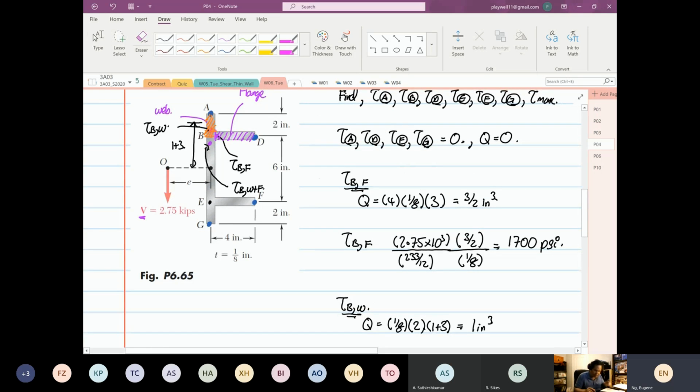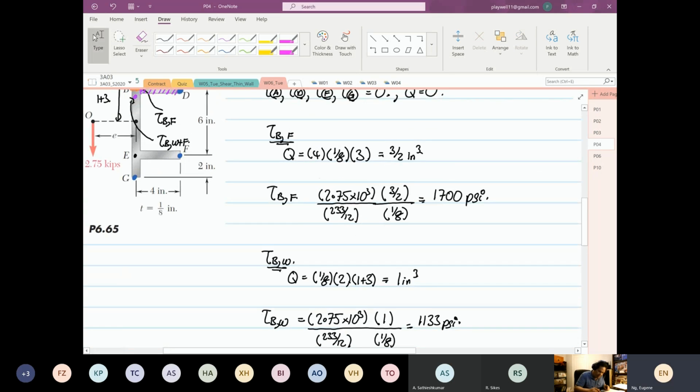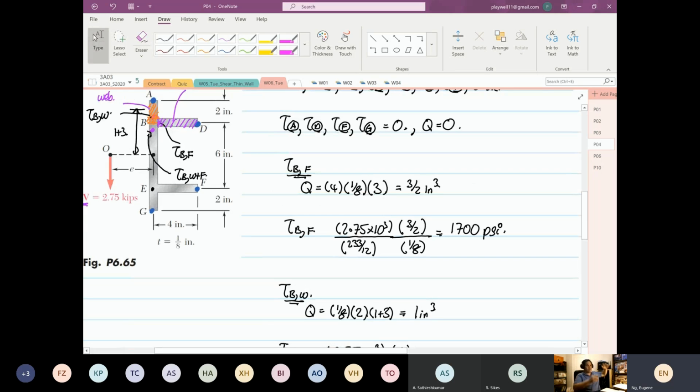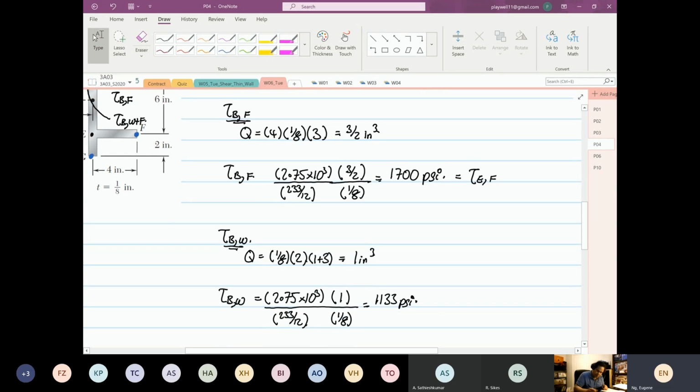Point E you don't need to find. Why? Because this value over here, right? Remember, the analysis starts from outside, comes in. It cannot cross the what? It cannot cross the centroid. So for that fact, this is also equal to the shear at point E. Okay, for the flange, this is equal to shear at the point E of the web.